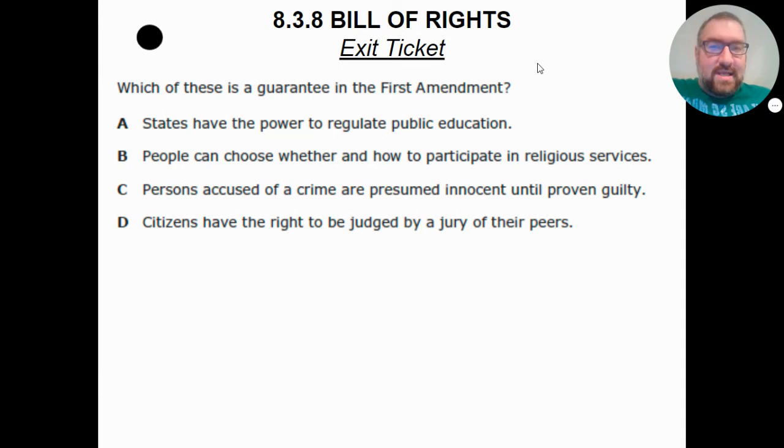So let's go ahead and take a look at our exit ticket. Which of these is a guarantee in the First Amendment? So remember, the First Amendment covers 5 different freedoms. That's RAPPS. Religion, assembly, petition, press, and speech. Which of these talks about religion, petition, assembly, press, or speech? I'm going to leave that up to you guys. So go ahead and take a look at this exit ticket. Let me know if you find the answer.